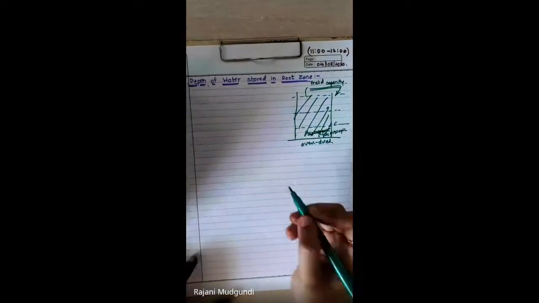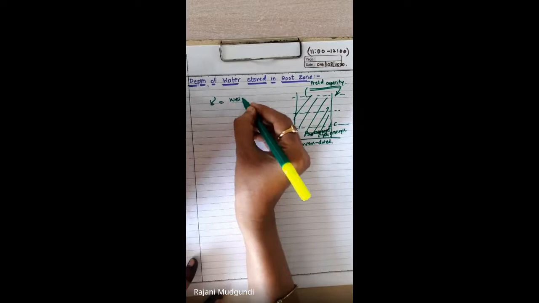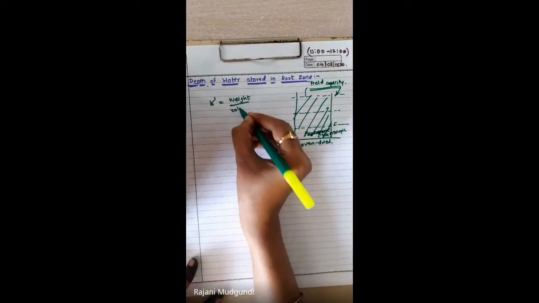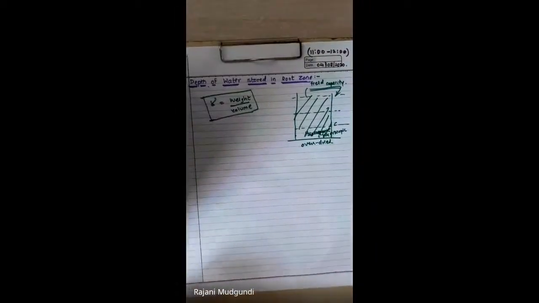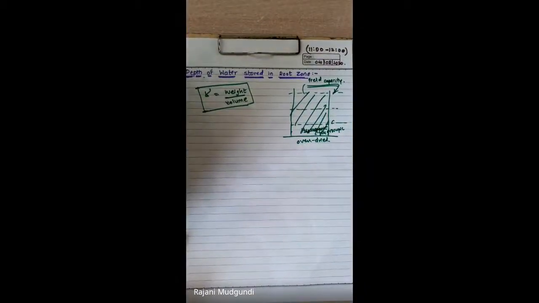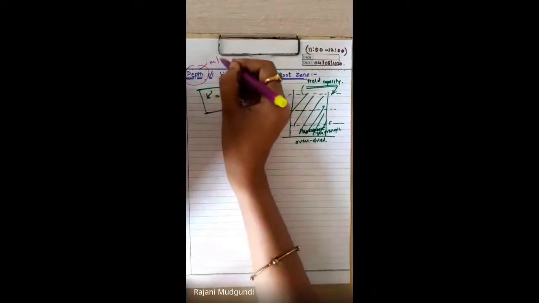So for this, we know the general concept of density, which is equal to weight by volume, right? This is a general formula that you have learnt in your soil mechanics. Now to start with, to derive the formula for depth of water stored in the root zone, in order to estimate how much is the depth of water, it will have unit either in meter or centimeter, right?